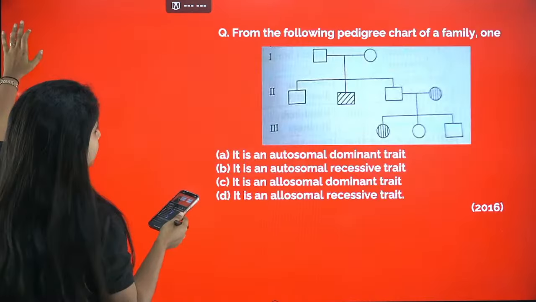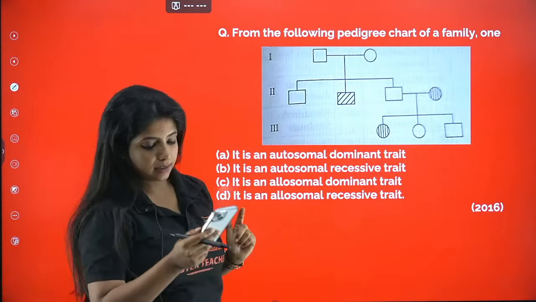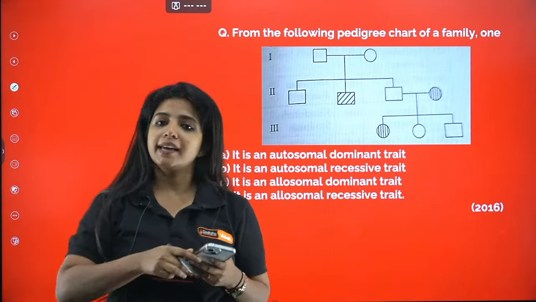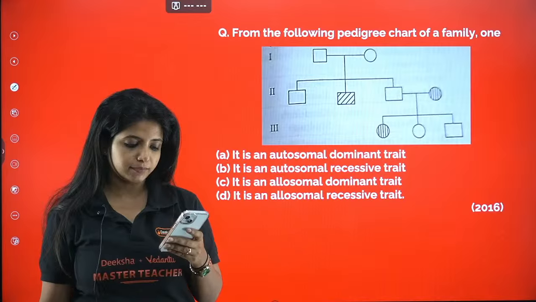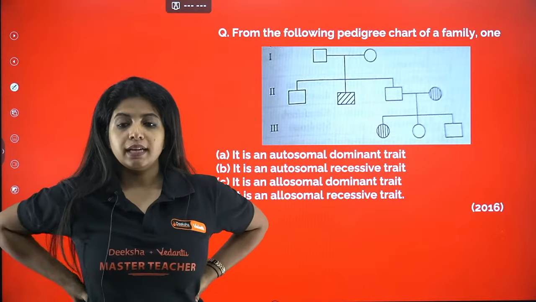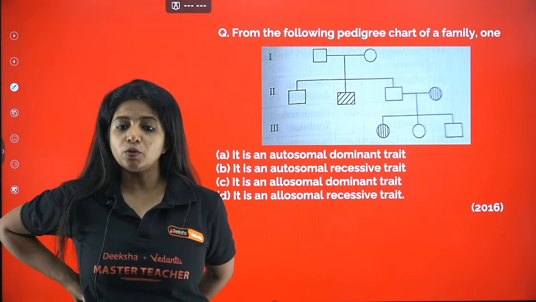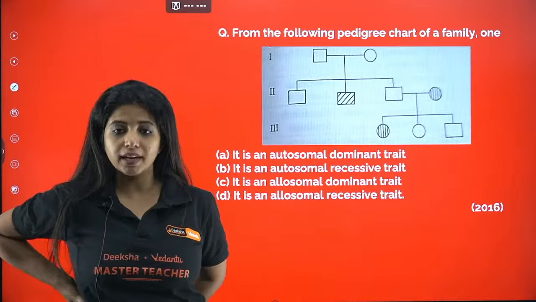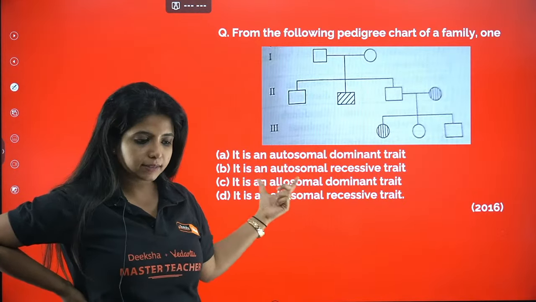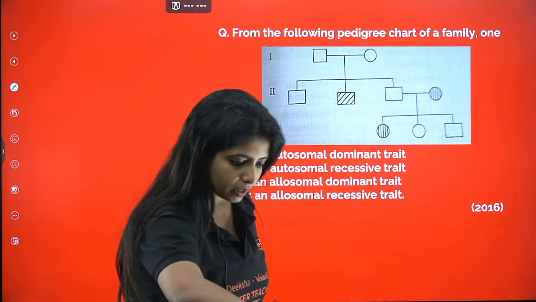Super correct. Now, from the following pedigree chart of the family, what does this show? Now use the knowledge that you have for pedigree chart and go ahead and solve this particular question. Come on. It is autosomal dominant trait, it is autosomal recessive trait, it is allosomal, sorry, sex-linked recessive trait or dominant trait. Allosomal means sex-linked, okay? What do you think is the answer for this particular question?